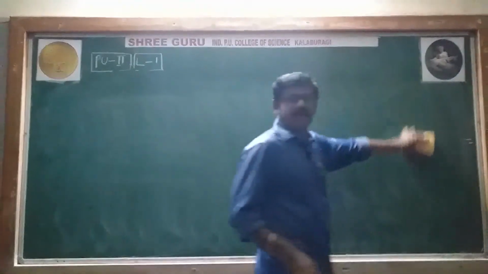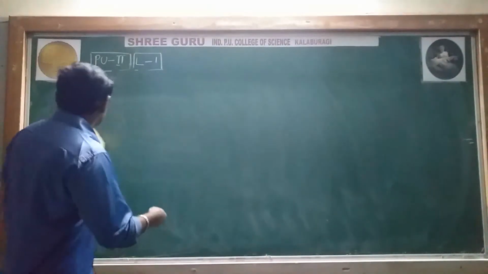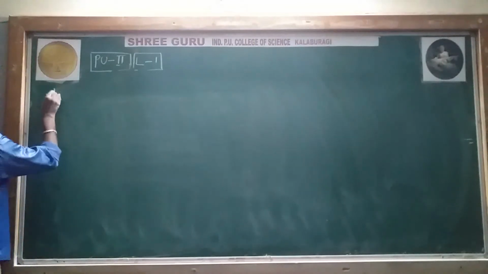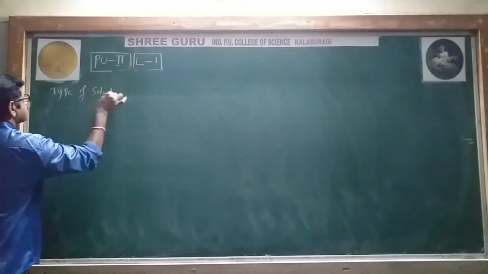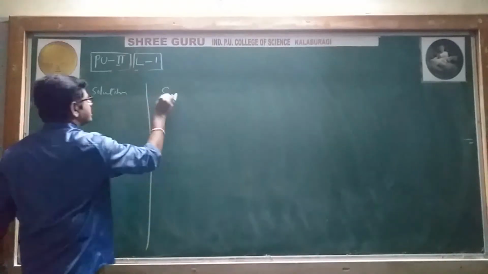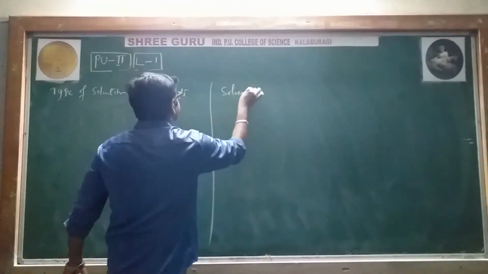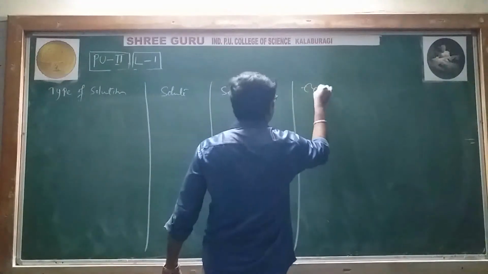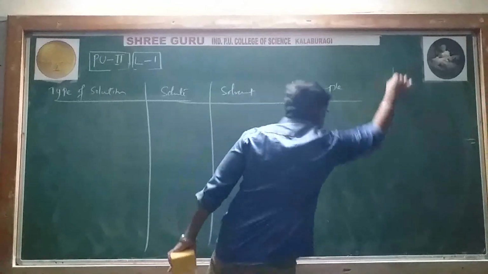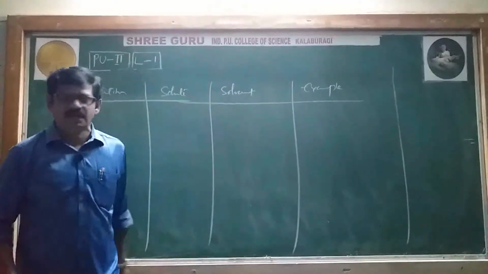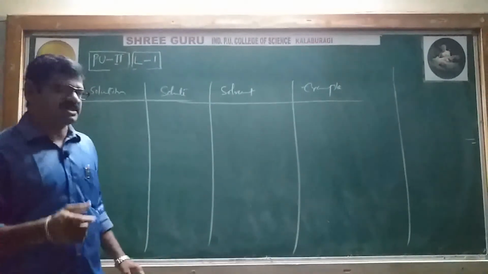Now I'll explain all 9 types. We'll take a type of solution, and in that what is the solute, what is the solvent, and its corresponding example. Depending on the physical state of both solute as well as solvent, a total of 9 types of solutions are there.